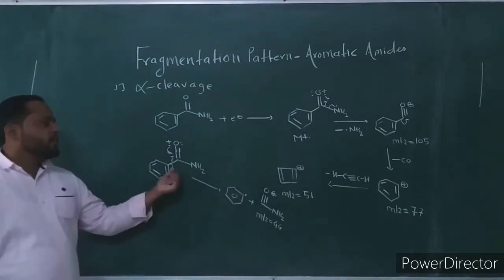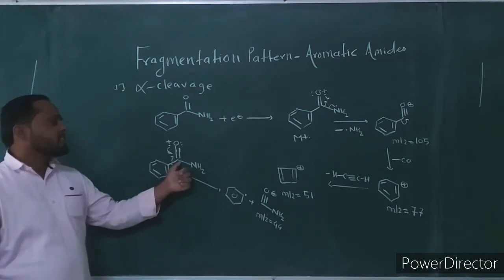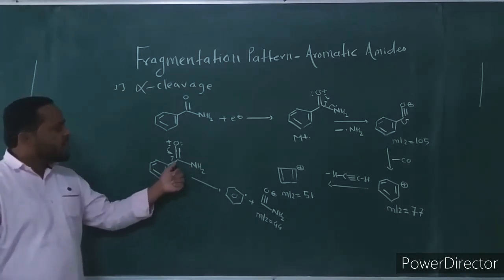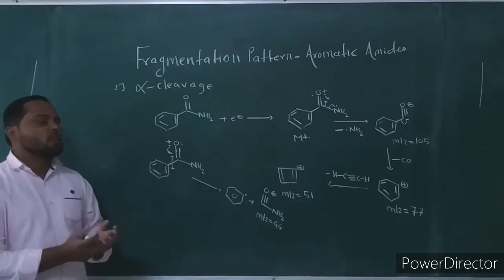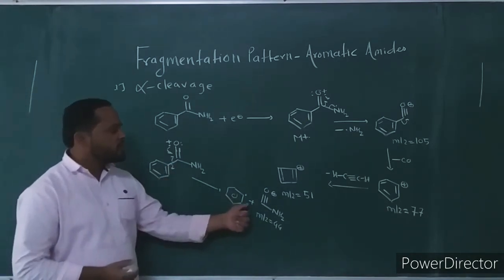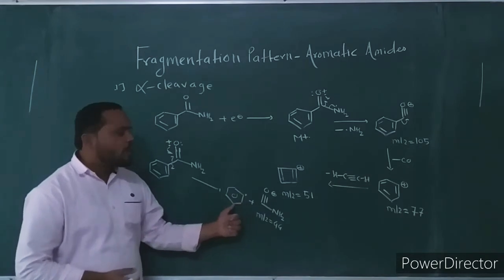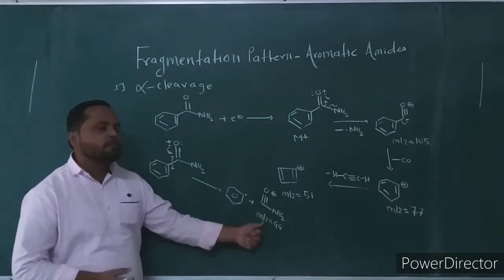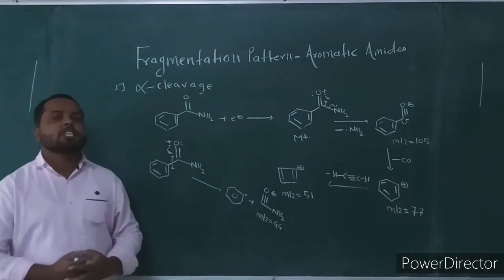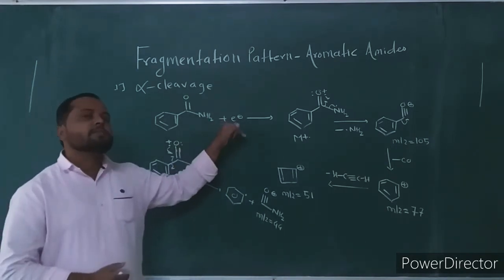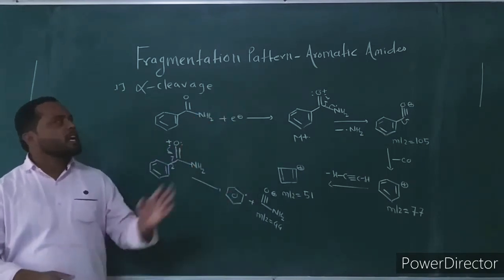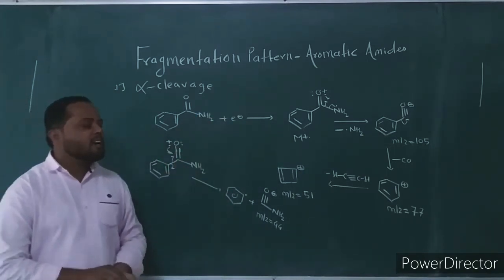The alpha cleavage occurs on the opposite side of the carbonyl carbon-nitrogen bond. This carbon-phenyl ring bond cleavage occurs and there is formation of the acylium ion with loss of the phenyl group as a radical. This fragment ion has mass to charge ratio 44. This is the first fragmentation which occurs in aromatic amides, that is the alpha cleavage.